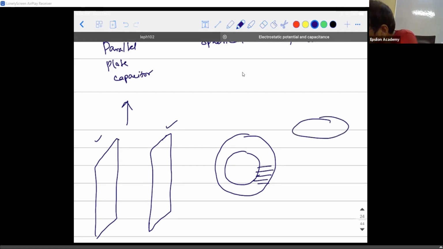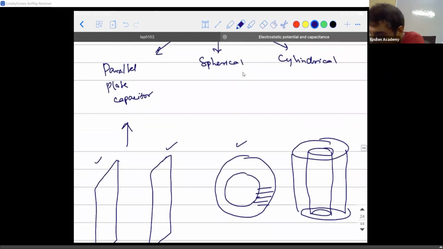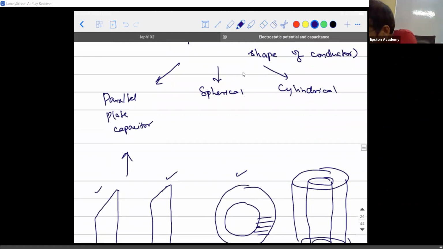If there are two cylinders which are separated by a dielectric medium, then it is called a cylindrical capacitor, where one of the cylinders will be given positive charge, the other will be given negative charge. Similarly here, one of the shells will be given positive and the other negative. In your CBSE syllabus, we don't read about spherical or cylindrical. We discuss only a parallel plate capacitor.